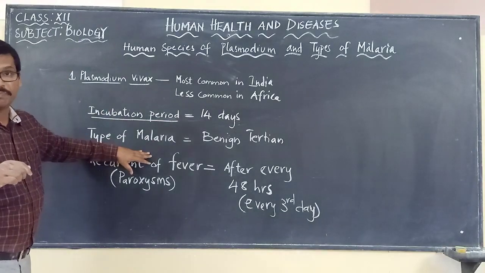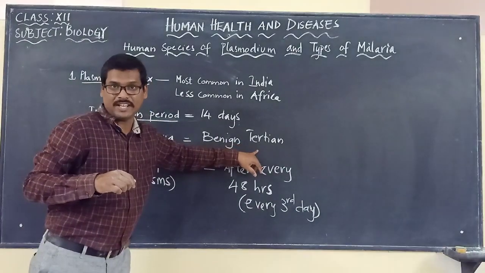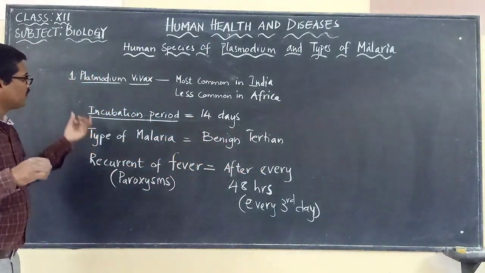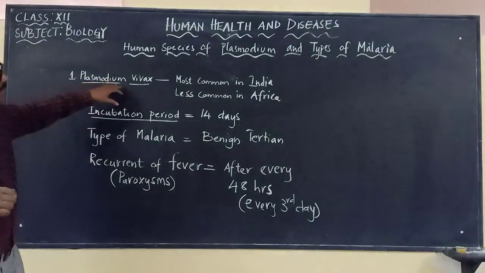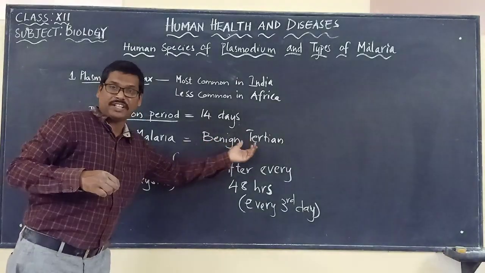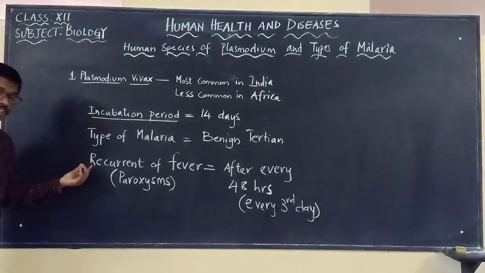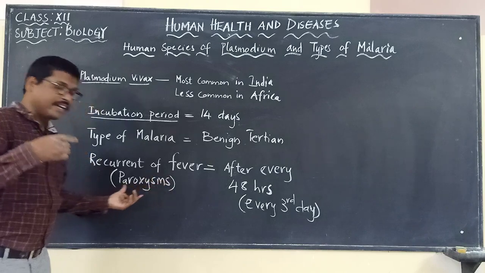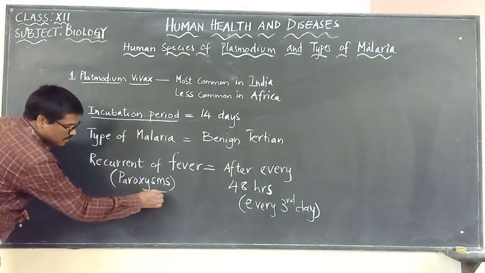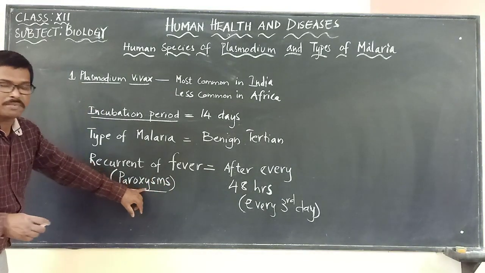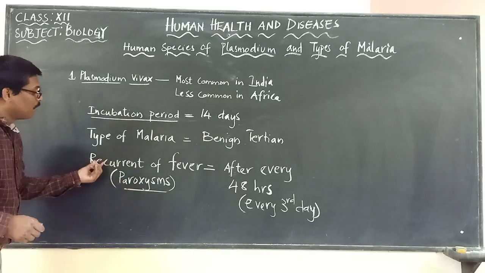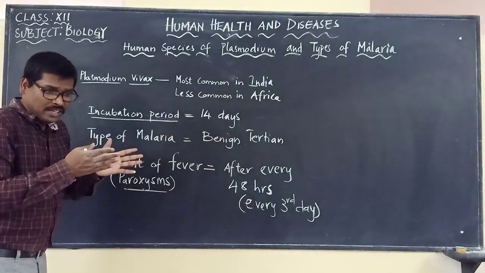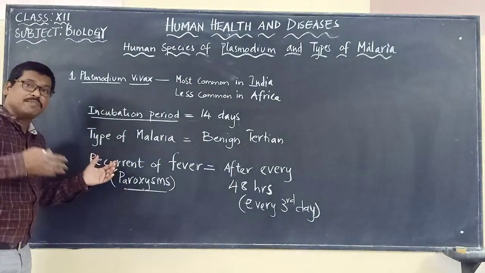And the type of malaria, we call it benign tertian. What is the type of malaria caused by Plasmodium vivax? We call it benign tertian. And the next one is recurrence of fever, which is also called paroxysms. Please remember this word. Paroxysms means recurrence of fever, meaning at what interval of days this fever will occur.